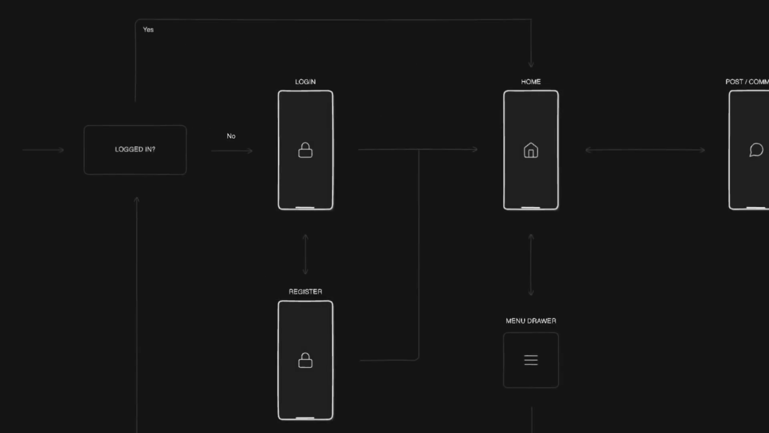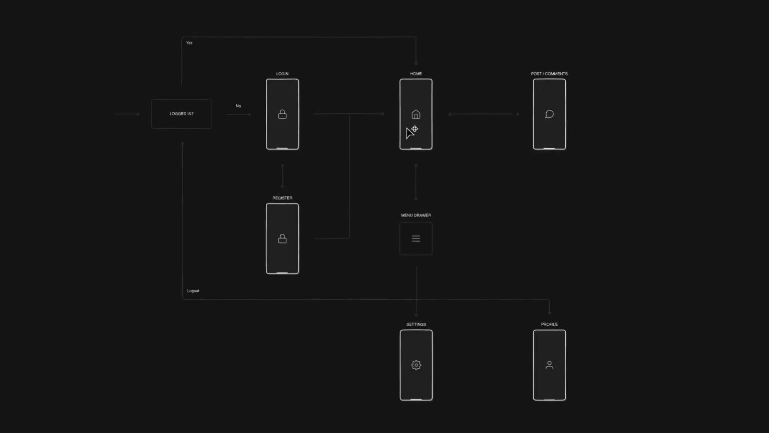So at the very beginning, we will check if the user is logged in. If they are not logged in, then we will go to the login page or register page to create a new account. And once they are authenticated, we will go to the home page where users can post and comment. Then we have a nice little menu drawer for the settings page and the user profile page. And we can also log out from here, which will take us to the very beginning. So this is what we're about to code up.